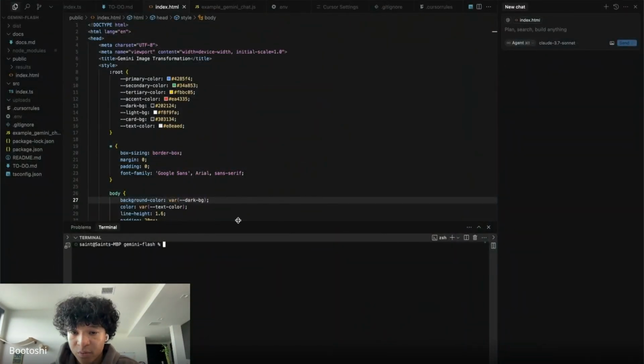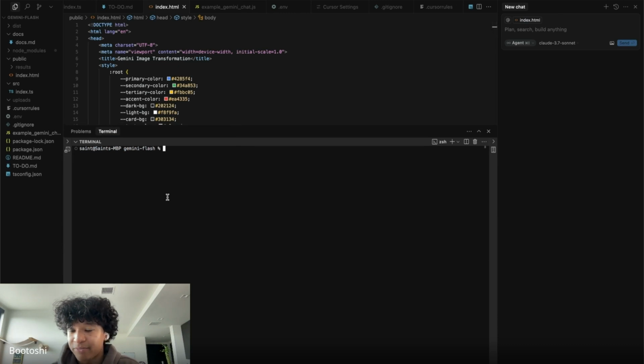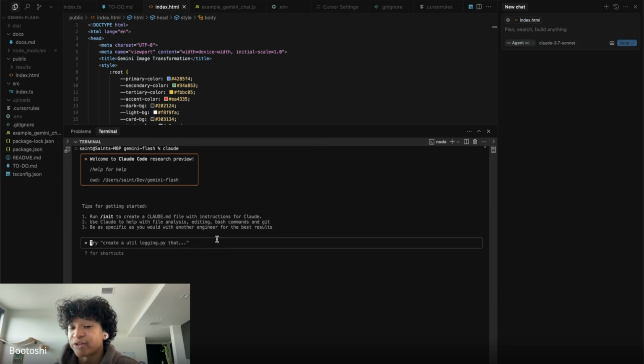What's cool about Claude is that because it's a terminal agent in Cursor, you could just type in claude. So now you have the terminal agent in Claude. It says it has tips for getting started. You could run /init and it creates a Claude MD file with instructions for Claude. So let's type /init.